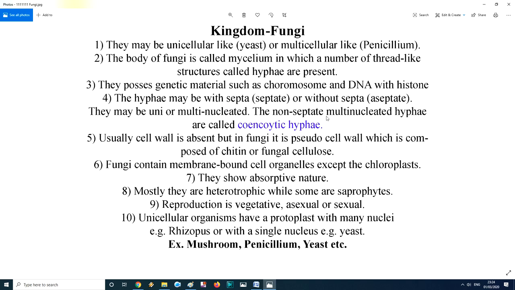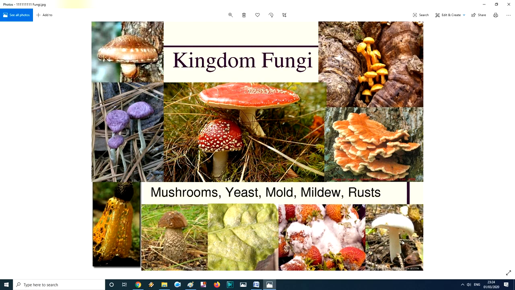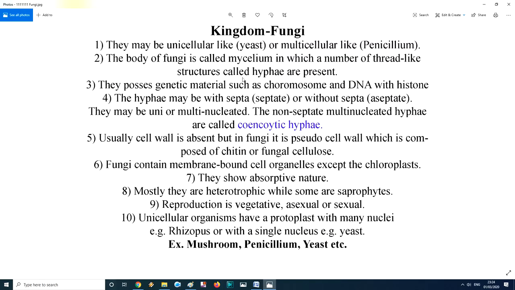The hyphae may be unicellular or multicellular. The non-septate multinucleated hyphae are called coenocytic hyphae. Non-septate multinucleated means this mushroom is made by many nuclei. Then it is called coenocytic hyphae or coenocytic fungi. The study of mushrooms, or of complete fungi, is called mycology. All the groups of fungi are commonly studied under a branch called mycology.